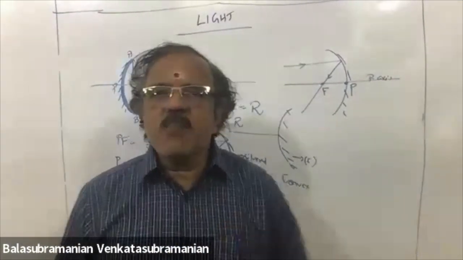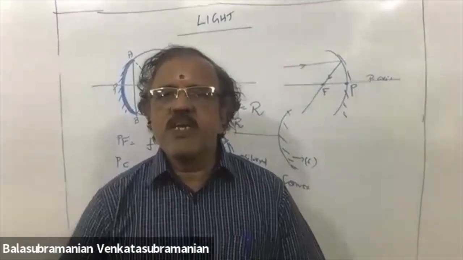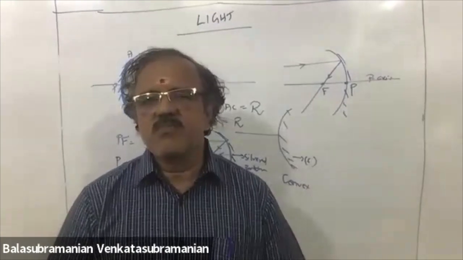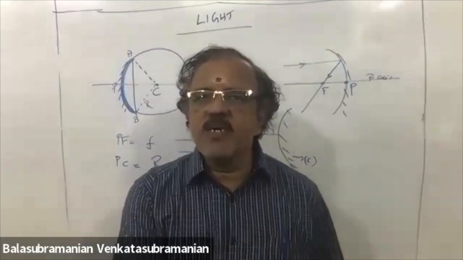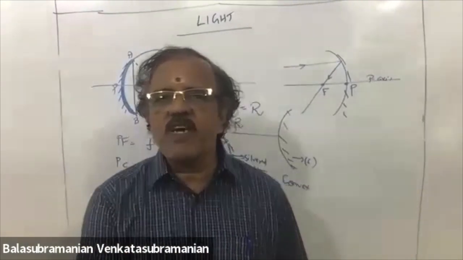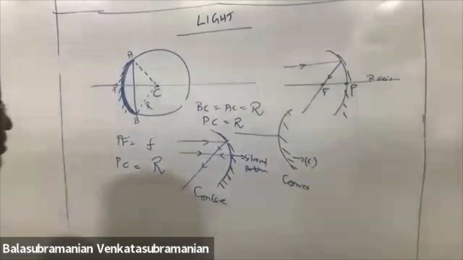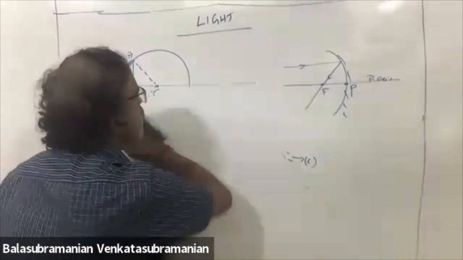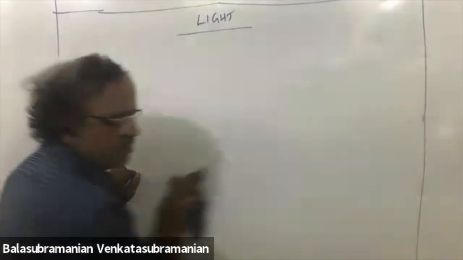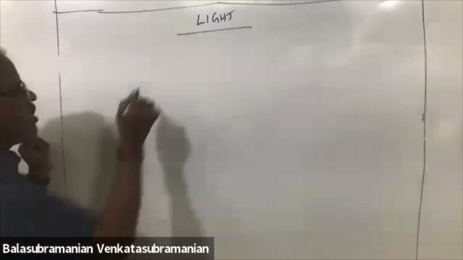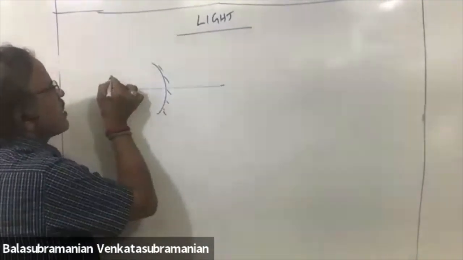Normally, concave mirror means you will get a real image. Convex mirror means you will get a virtual image. Real image, concave mirror; virtual image, convex mirror. Meaning, concave mirror, when you take, this is the principal axis.